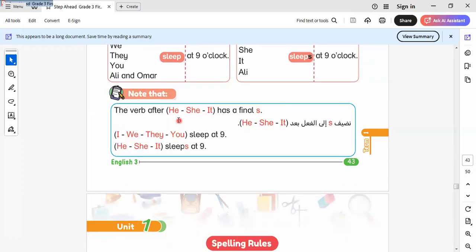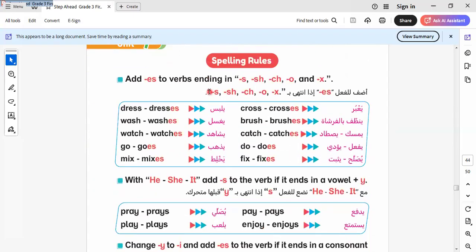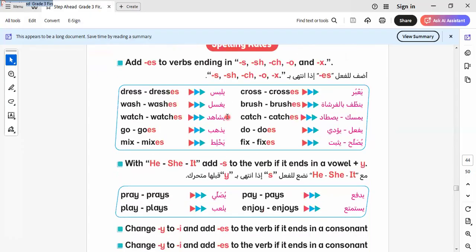Okay, the verb after he, she, it has a final s. We say he, she, it sleeps. I, you, we, they sleep. Okay, here are the rules of writing. The verbs take s or es, as in the rule of plural. Some verbs add s only and some add es, like dresses, washes, watches, goes, mixes, and so on.